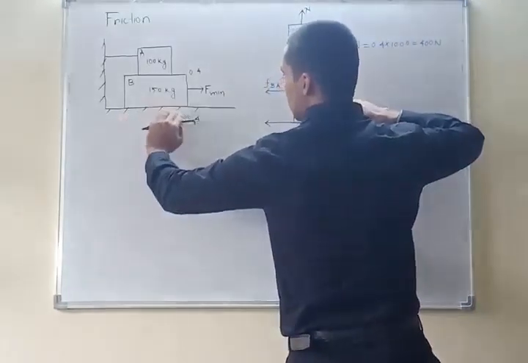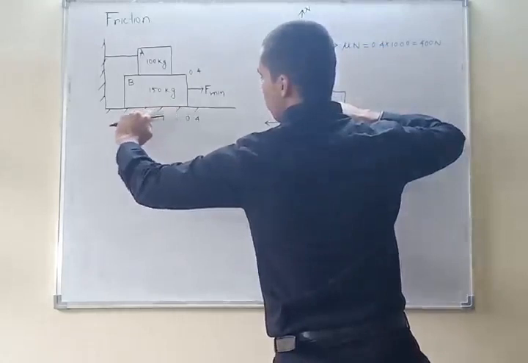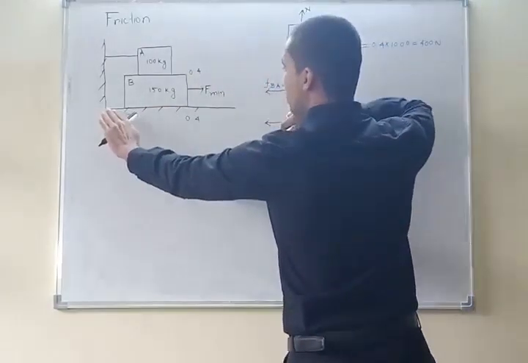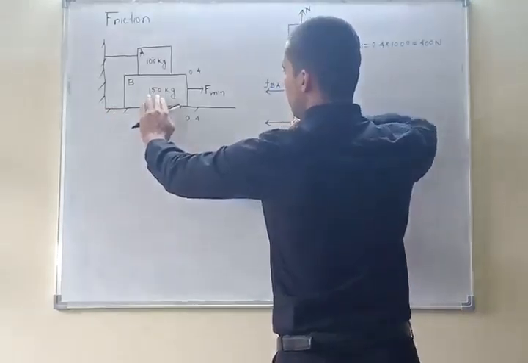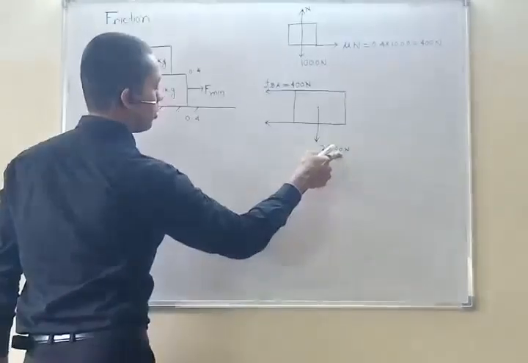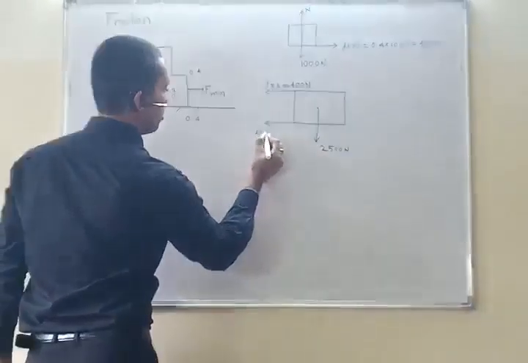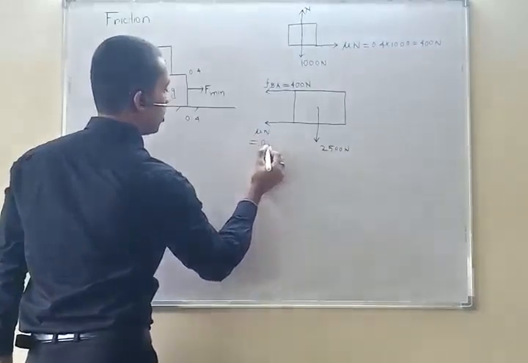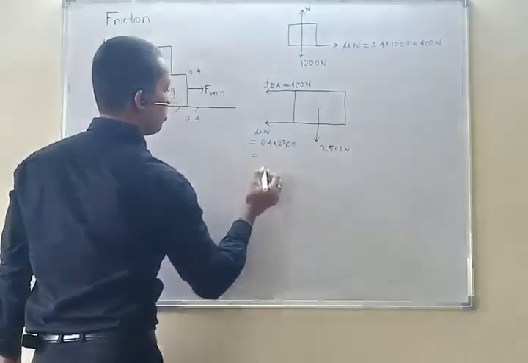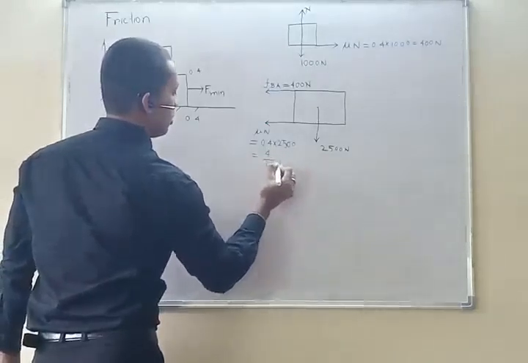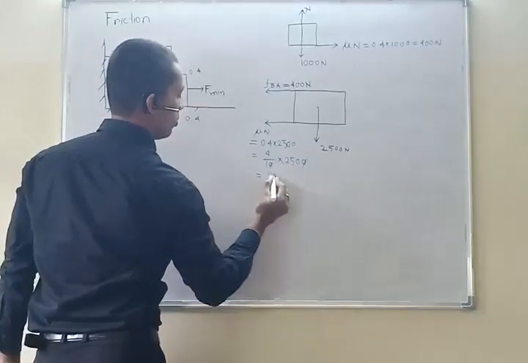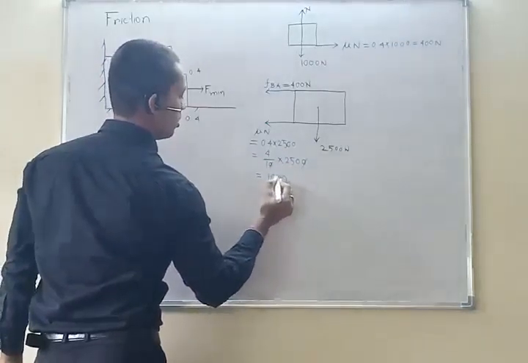So how much force can it give? The normal is 2500 Newton, so the friction is mu times N, which is 0.4 times 2500, that is 4 by 10 into 2500, which is 1000 Newton.